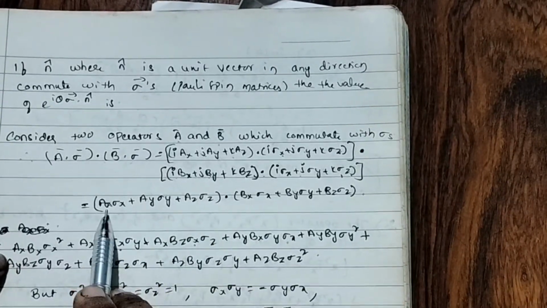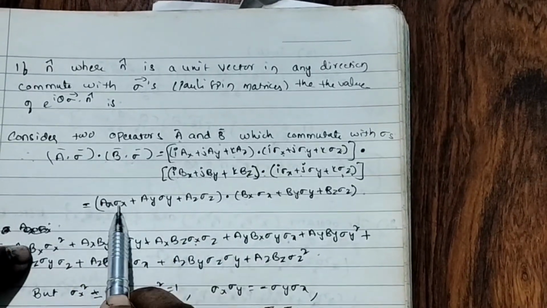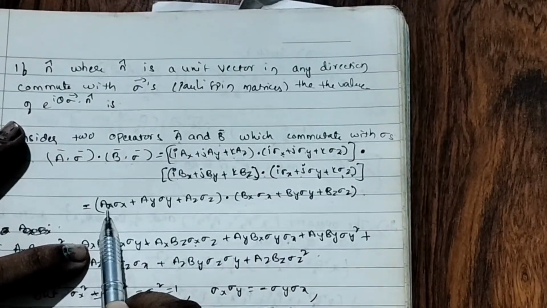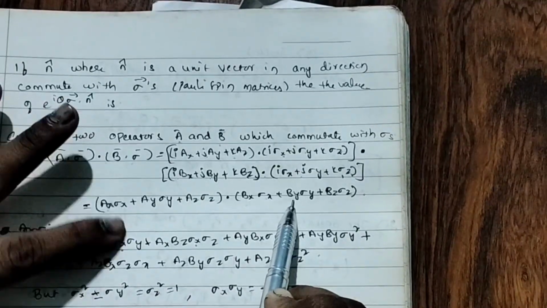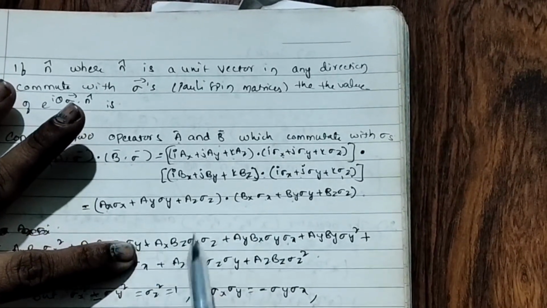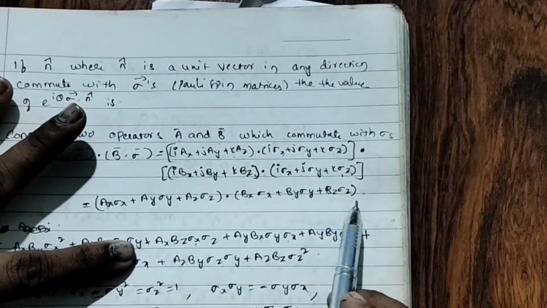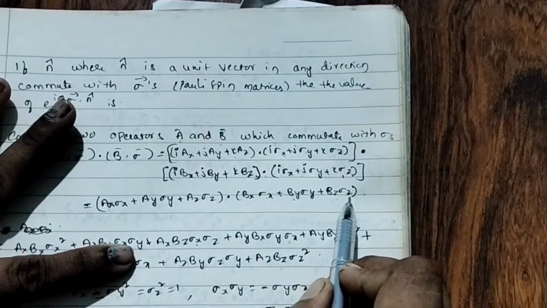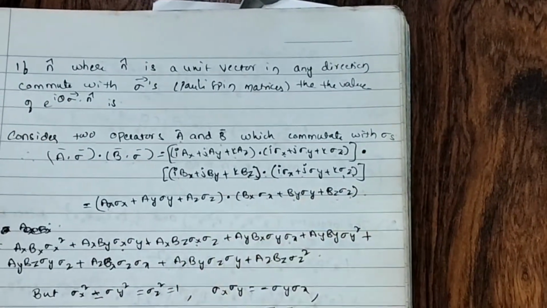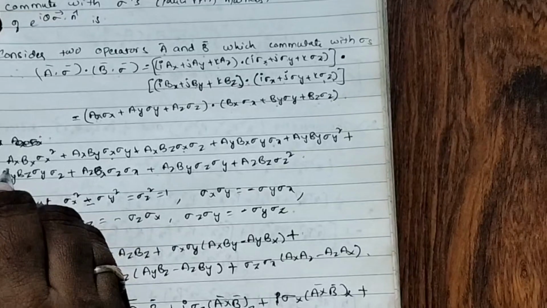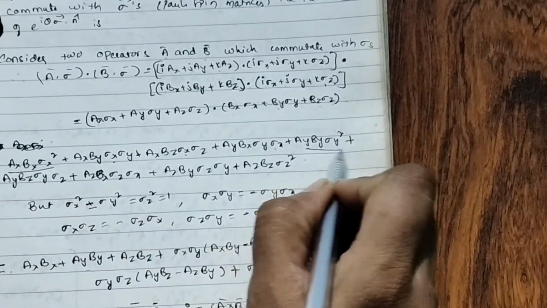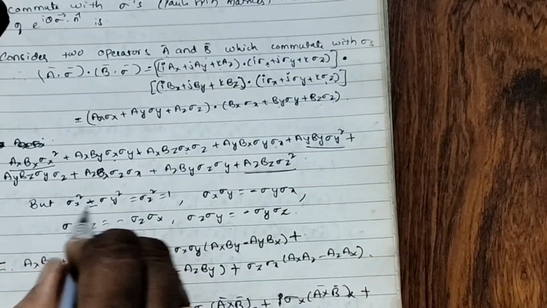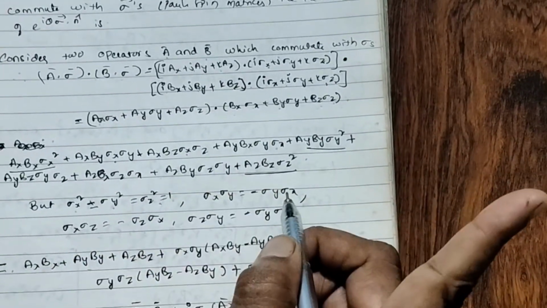Here multiply: a_x b_x sigma x squared plus a_x b_y sigma x sigma y plus a_x b_z sigma x sigma z, and so on. I'm multiplying this with all these three, and summing in such a way. Now what I am getting: sigma x squared, sigma y squared, sigma z squared, and sigma x squared equals sigma y squared equals sigma z squared equals 1.